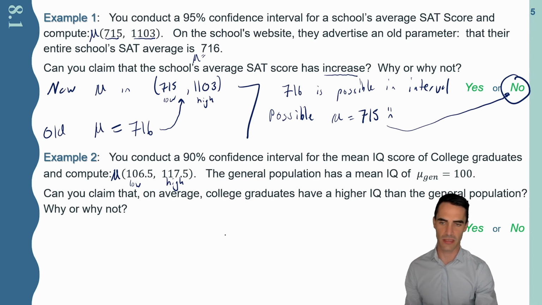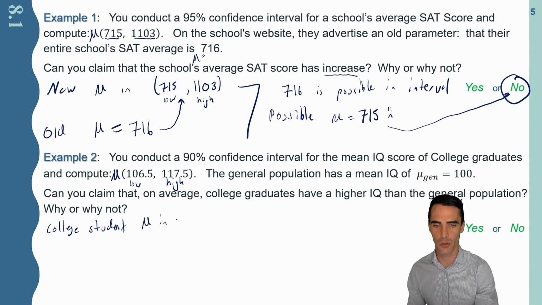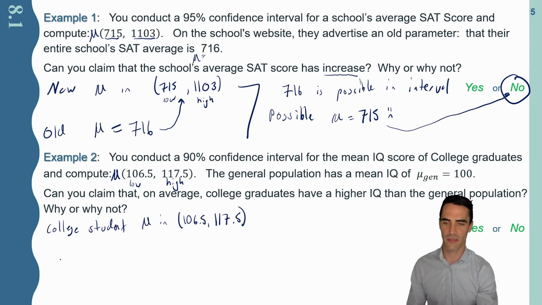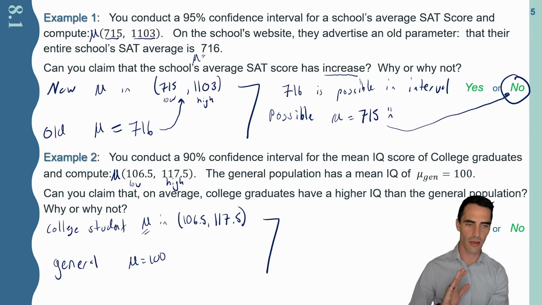I would encourage you to frame this the exact same way. Look, for these college students, they have an average IQ somewhere in the range, we're not sure, from either 106.5 on the low end, and on the high end, we could imagine their average being 117, versus the general population, which has a mean exactly equal to 100. And so the question is, hey, look, is this group, these college graduates, guaranteed to have a higher average than that of the general population?